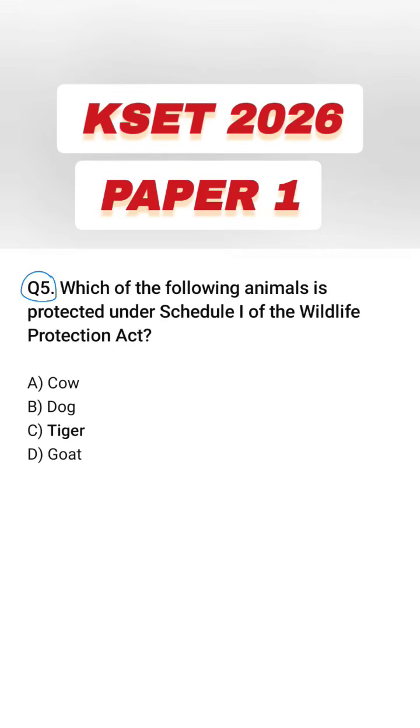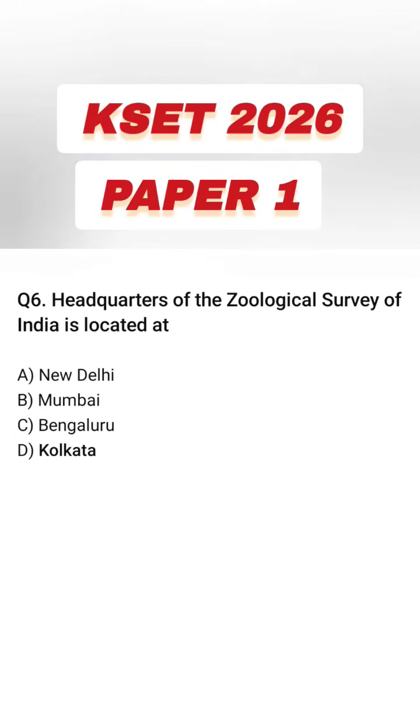Which of the following animal is protected under Schedule 1 of the Wildlife Protection Act? Cow, dog, tiger and goat. The right answer option C. Tiger. Question number 6. Headquarters of Geological Survey of India is located at?